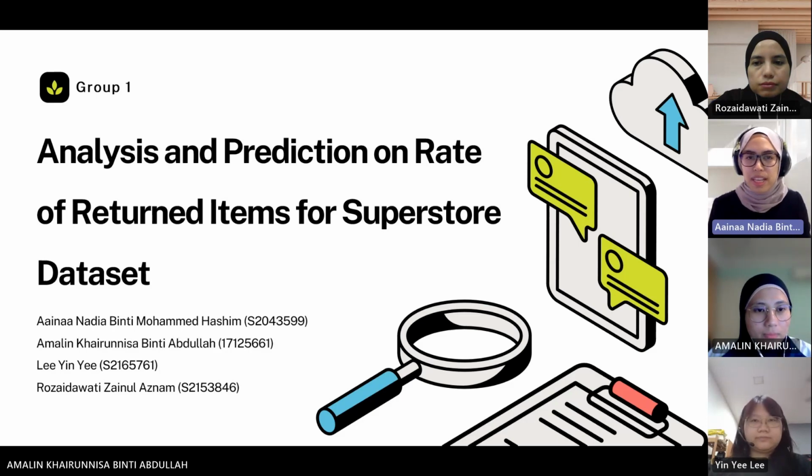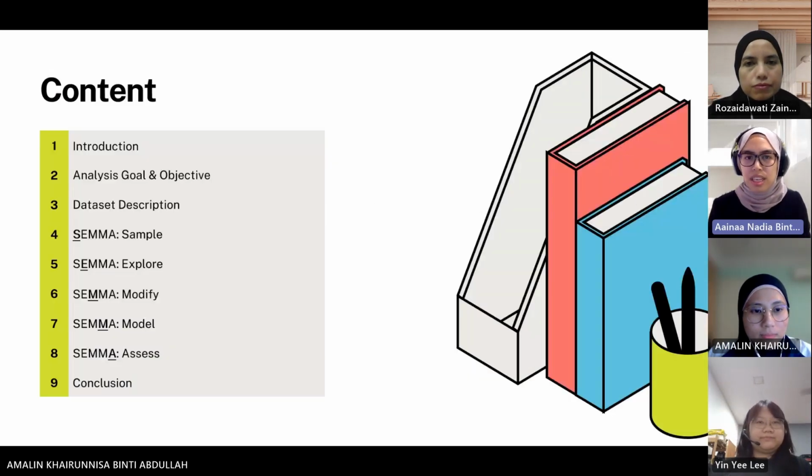So today we're going to do a presentation on analysis and prediction on rate of return items for the Superstore dataset. Today's agenda will cover these 9 main topics.